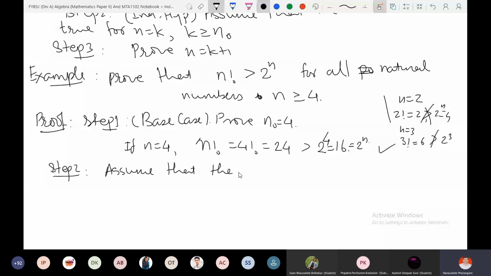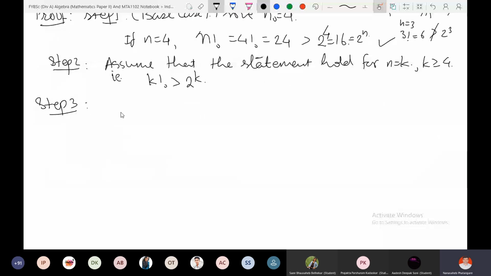That is, k factorial is greater than 2 raised to k. This is our assumption. Now what is step 3? I will not write down all the details. In step 3, what we want is that the statement is true for n is equal to k plus 1. That means k plus 1 factorial is greater than 2 raised to k plus 1. This is what we expect at this step.